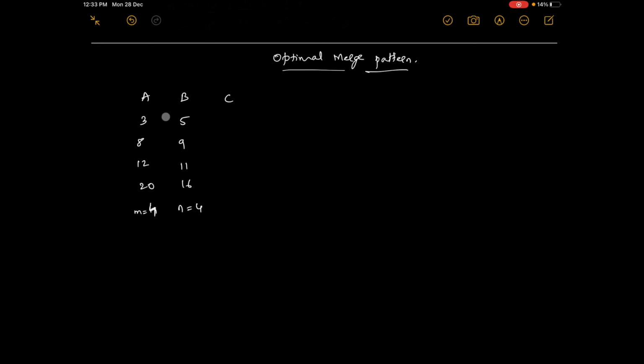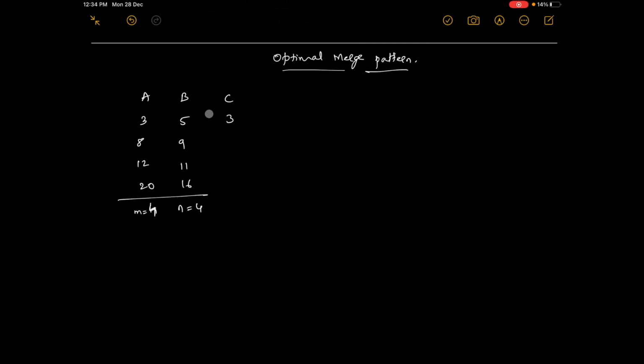So how do we merge these sorted lists? Merging is always done on sorted lists. So we have two lists, list A with size 4 and list B also with size 4. So the output will be of size 8, in sorted manner. We have already seen what merging is. We compare the first two elements, and whichever is less is placed. Next we take the next element and compare it with the earlier element.